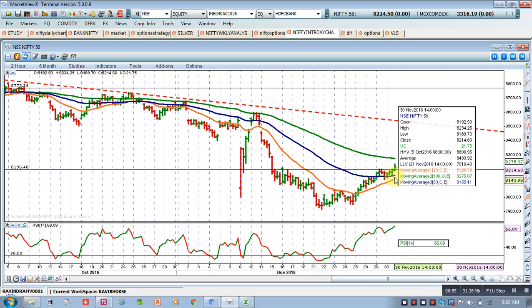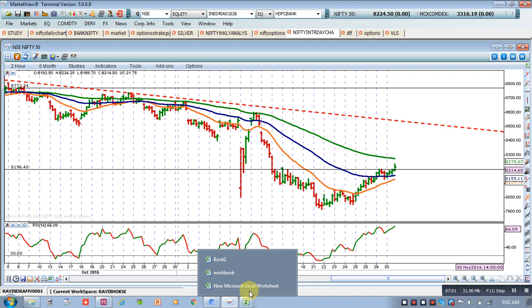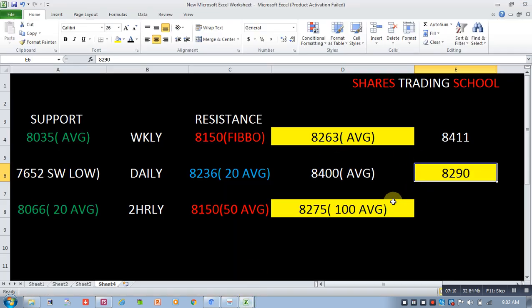8,155 should be our stop loss for our trade, and we should participate in the market. But these levels which I have shared with you should be considered as levels for profit booking. Now, those who have not taken any long position as of now will have to wait for the 8,300 level to breach, because there are many resistances in between, and those resistances we have just discussed in the graph. So a fresh new position we can initiate only and only when the 8,300 level breaches, with a target of 8,400. So this would be our strategy for Nifty.